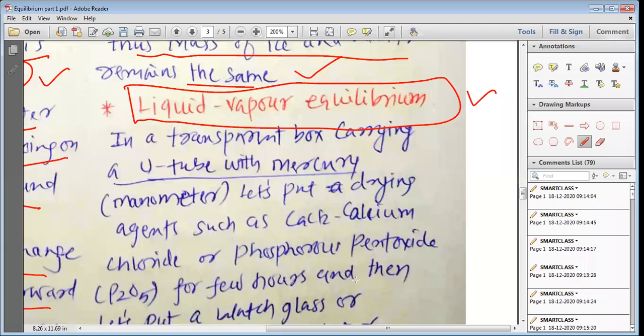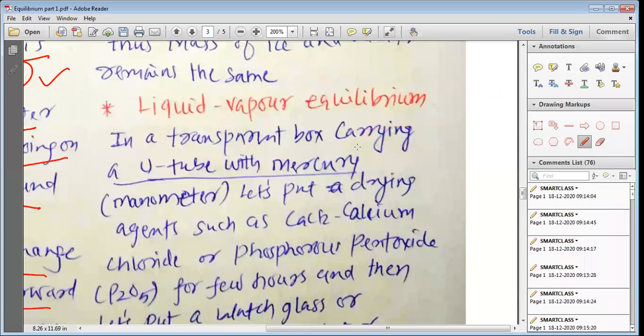Let's move forward. Let us understand the liquid vapor equilibrium. In a transparent box, remember we are going to take a transparent box carrying a U-tube with mercury. Remember, this U-tube with mercury is known as a manometer, and this manometer is used to measure the pressure. So we take a transparent box, and in the transparent box we fix a manometer so that the pressure inside the box